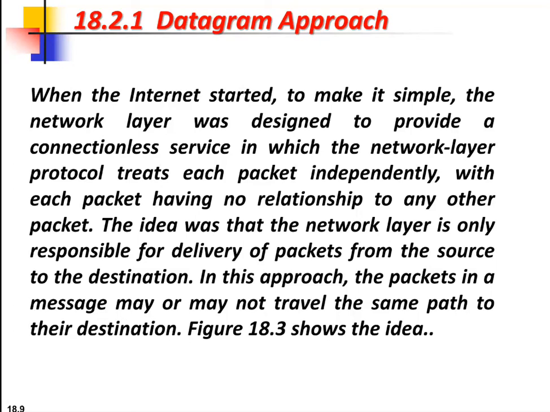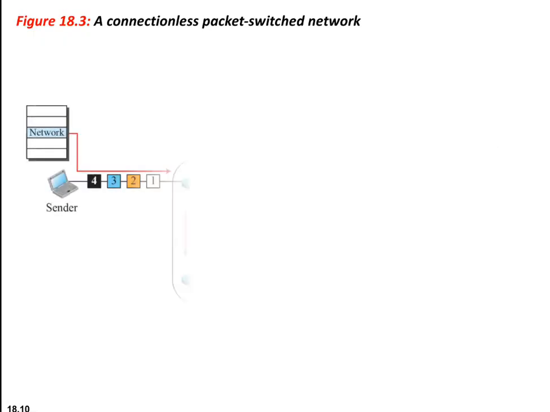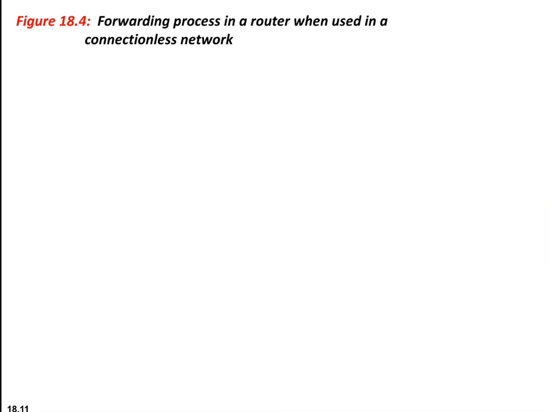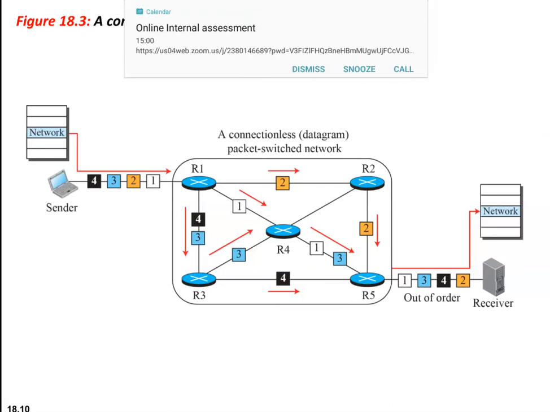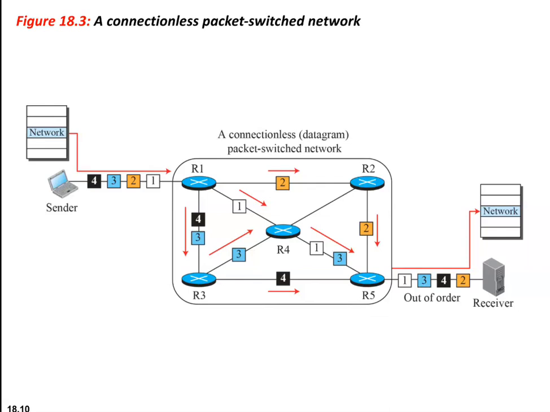So it uses two approaches. One is the datagram approach and one more is the virtual circuit approach. In the datagram approach, which is a connection-less packet switch network providing a connection-less service, the packet is treated independently, with each packet having no relationship to any other packet. Here, the network layer is responsible for delivery of the packets. The packet can travel in different paths. So here you can see that each packet is an independent entity.